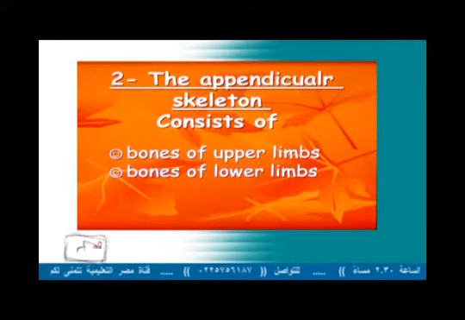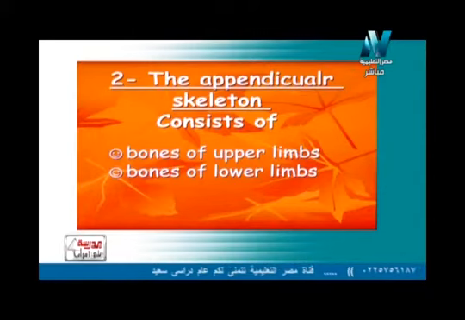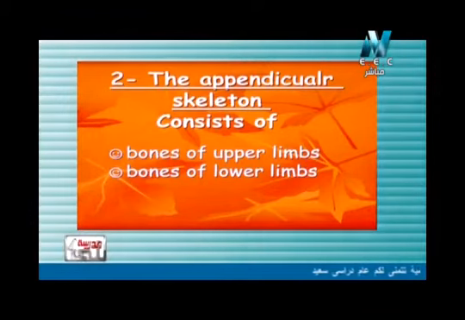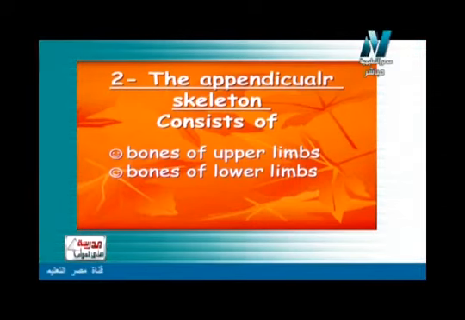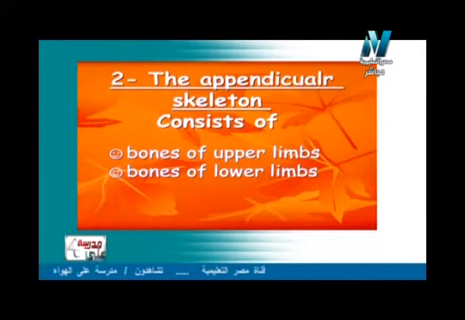So again, bones of upper limbs and bones of lower limbs, they form the appendicular skeleton. بيكونوا حاجة اسمها appendicular skeleton أو الهيكل الطرفي أو الأطراف.